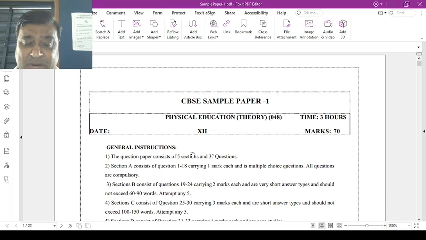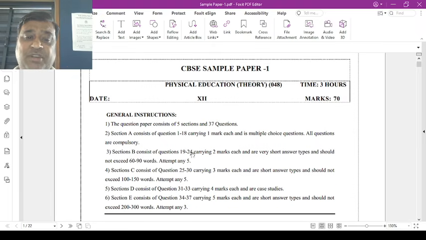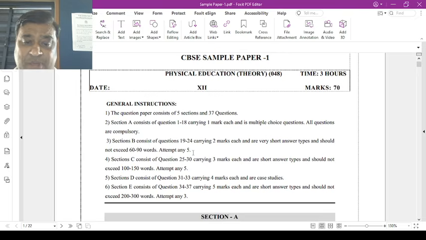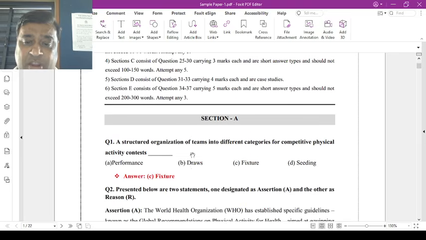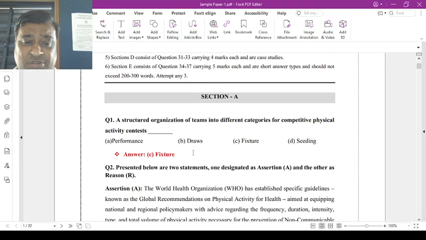Now, these sample papers are purely made by me. The content which I have taken is from the CBSE handbooks. The typology of the question paper is similar to the CBSE sample papers. Now, general instructions: the question paper consists of 5 sections and the total questions are 37. We have to attempt 34. Section A 1 mark, Section B 2 marks, Section C 3 marks, Section D 4 marks, Section E 5 marks. Now Section A will start, 1-mark questions.